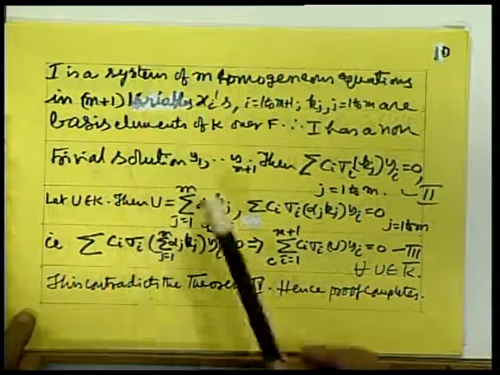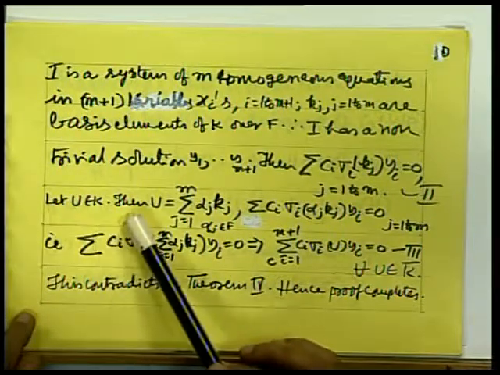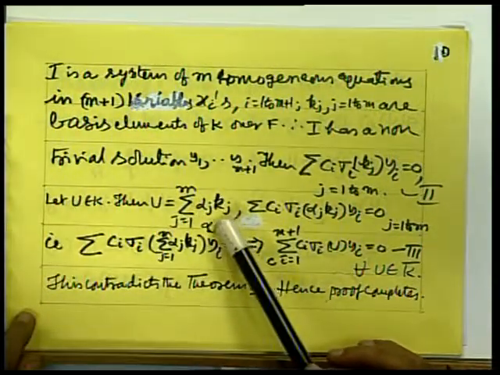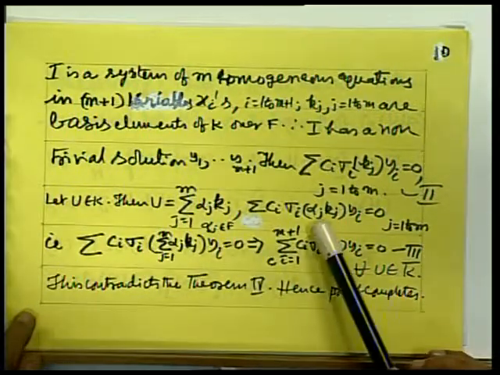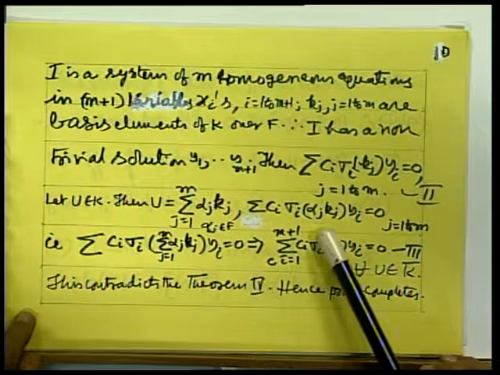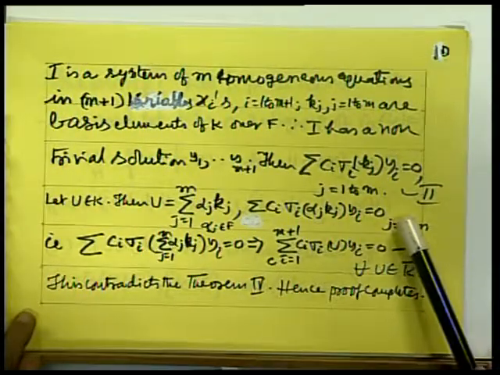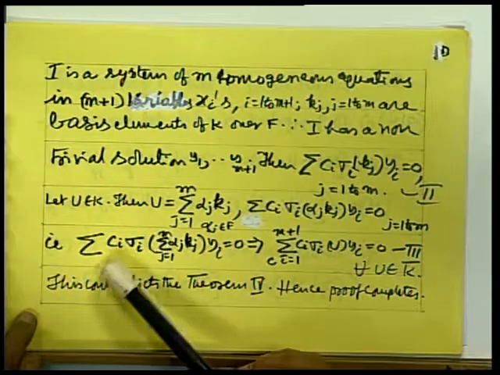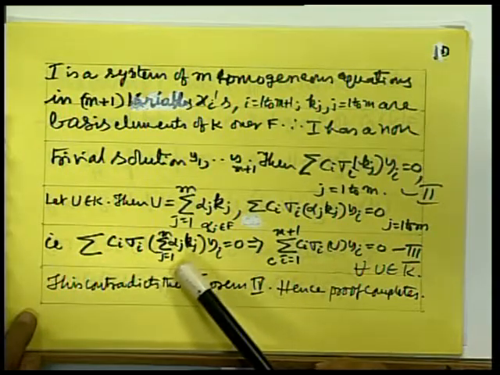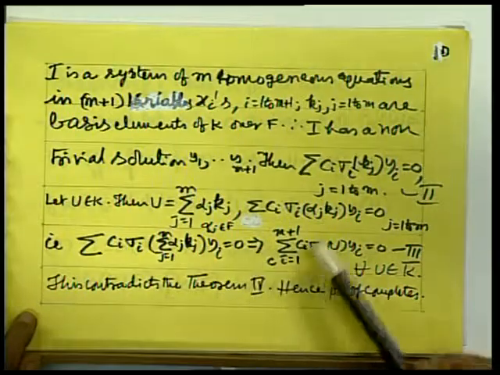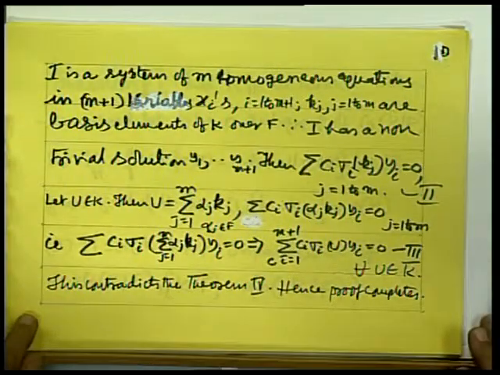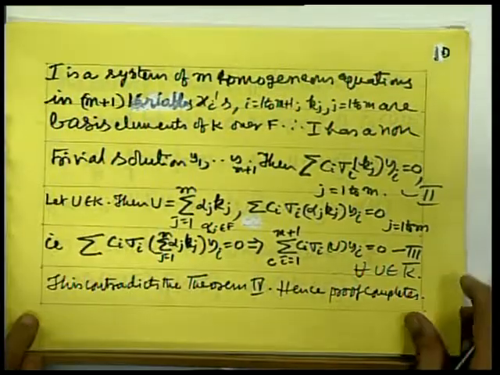Now, let u belong to K, then u equal to the sum of alpha j k j, j equal to 1 to m, which would imply that the sum of c i sigma i alpha j k j y i equal to 0, which implies the sum over i equal to 1 to m plus 1 of c i sigma i u y i equal to 0 for every u belong to K, contradicting theorem 4.